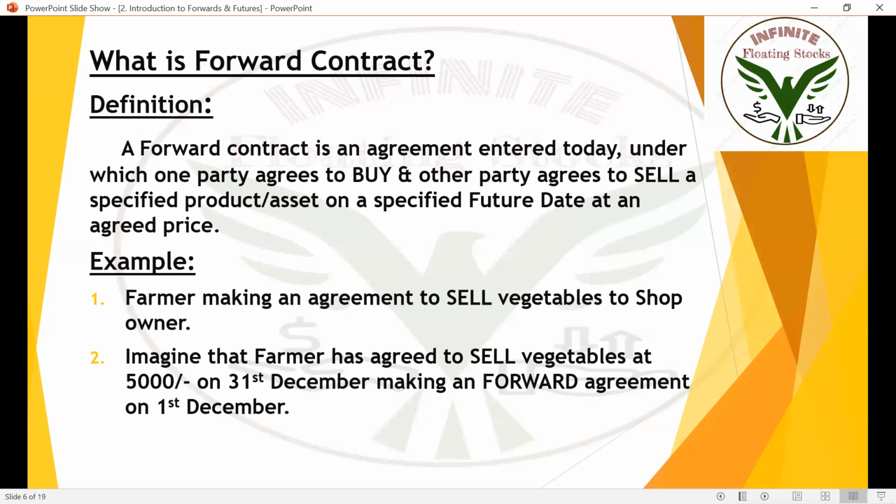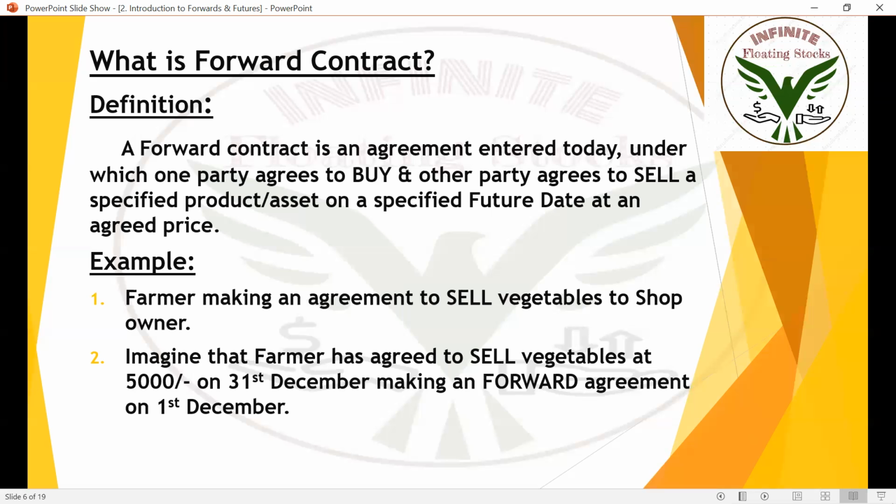if heavy rainfall happens or if floods come, and if the farmer is not able to cultivate goods or something happens, he already made an agreement that he'll be selling them at 5,000. The shop owner has already agreed that he'll be buying them at 5,000. Okay, so according to the agreement, irrespective of whether the farmer has cultivated or not, the farmer should be getting 5,000 from the shop owner because the shop owner has agreed to buy and the farmer has agreed to sell on December 31st, whatever the situation is.